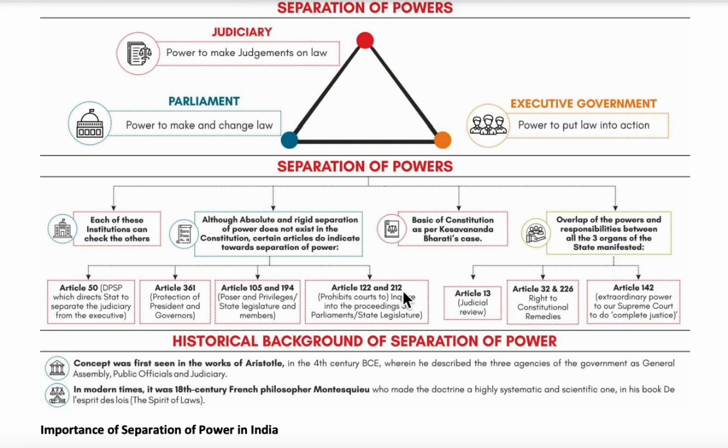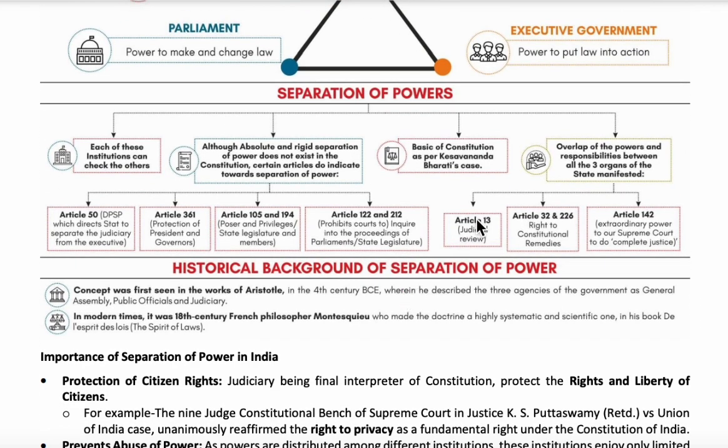concept. On the other side, there are few articles which give more power to judiciary than the other two bodies. These articles are Article 13. Article 13 is judicial review. Judicial review means the judiciary can give its opinion or criticize the works done by the legislative or executive. So this article gives more power to judiciary to criticize or give its opinion upon the legislative activities and executive activities.